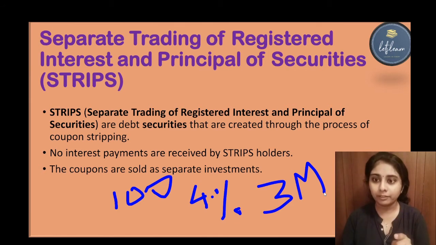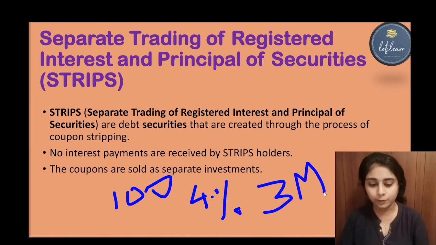So your profit is that you bought it at 80 rupees and you are redeeming at 100 rupees, so the difference of 20 rupees will be your profit. But I am selling you the 100 rupee bond at 80 rupees, so what will be my profit? My profit is that I will receive the 4% interest for 3 months plus the 80 rupees I get from you. So that is how strips work. I hope it's clear to you all. If you have any doubt on this, please comment it down. I will be repeating it once more.